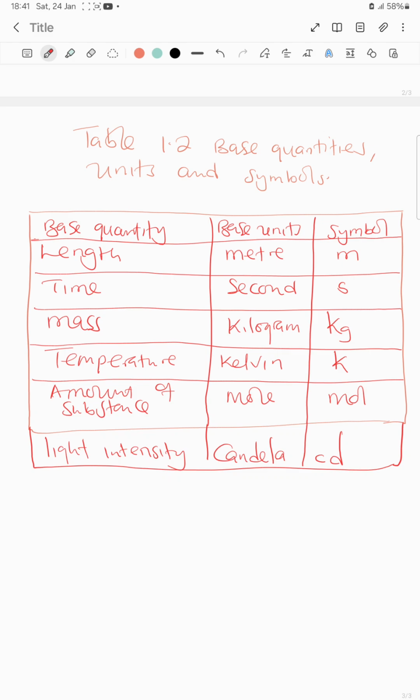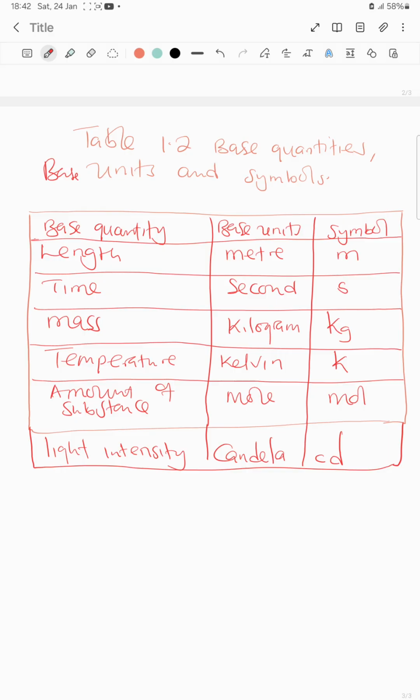Table 1.2 shows base quantities, base units and symbols. Base quantities or fundamental quantities are 7, like we said earlier.